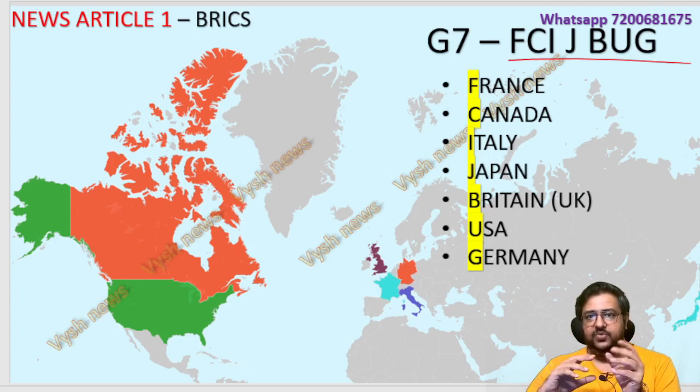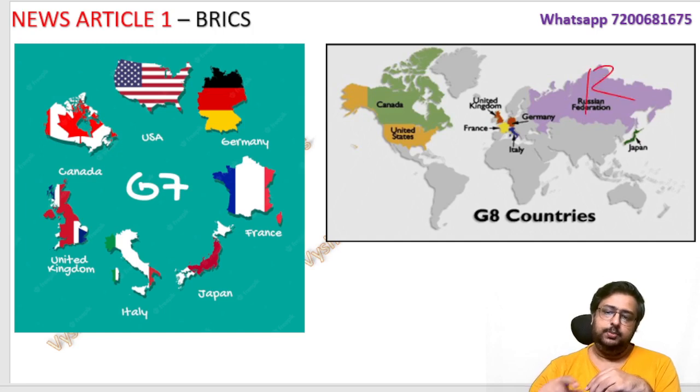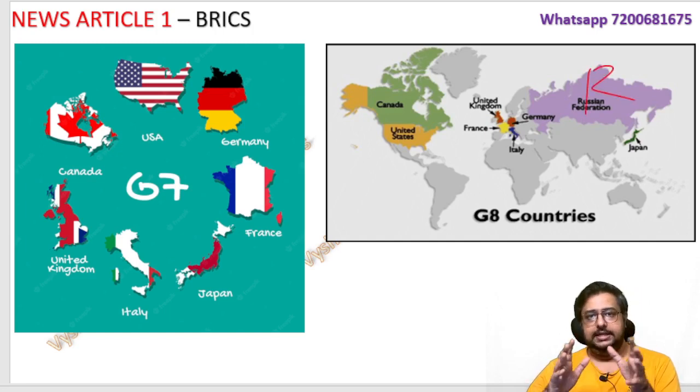Okay, Canada, Italy, Japan, and B, it's actually Britain. It's actually UK. Just to make the mnemonic we have put in Britain, USA and Germany. This is the G7. And once upon a time G7 used to be G8. Russia used to be part of it. Okay, Russia used to be part of G7, or it was G8 at that time.